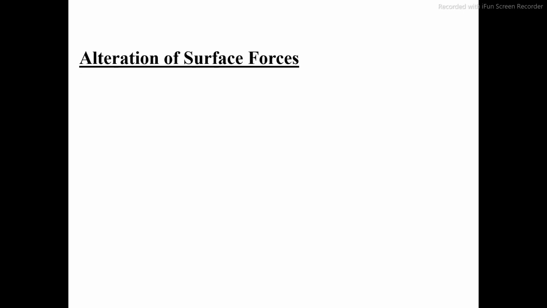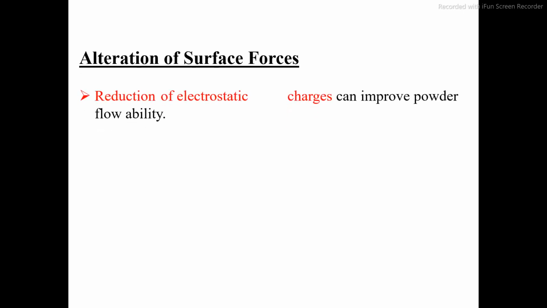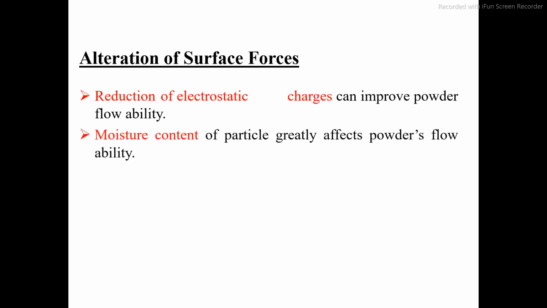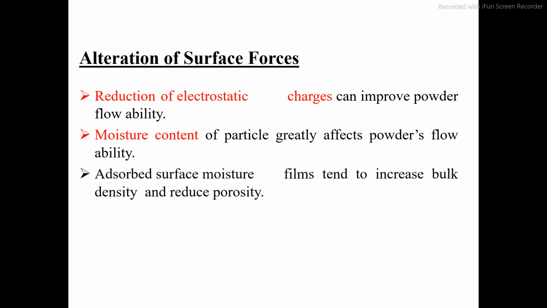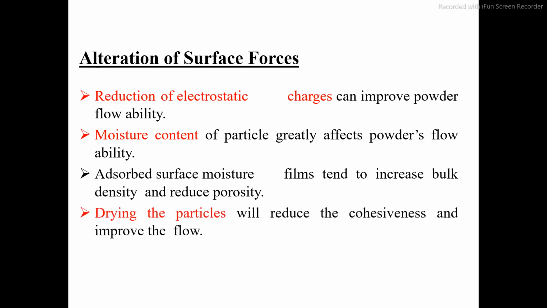Then alteration of the surface forces. Reduction of electrostatic charges can improve the powder flow properties. Then moisture content. Suppose your powdered material contains some moisture, then because of this moisture there may be aggregation of particles. And once the particles get aggregated, it will affect the flow properties. So that's why first we have to remove the moisture content. Adsorbed surface moisture tends to increase the bulk density and reduce the porosity. Drying the particles will reduce the cohesiveness and improve the flow properties.